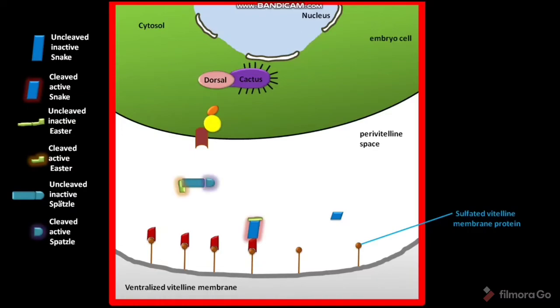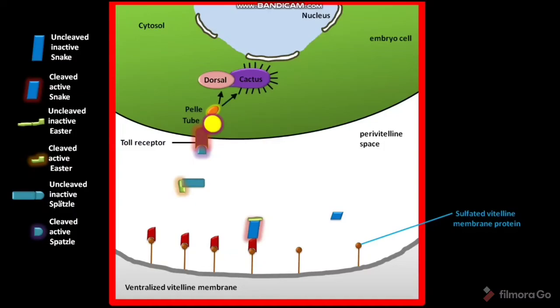The embryonic cell membrane has some inactive toll receptor. The cleaved active spatzle binds to the inactive toll receptor protein. As a result of this binding, the inactive toll receptor becomes active. The active toll receptor then activates proteins like tube and pelle.